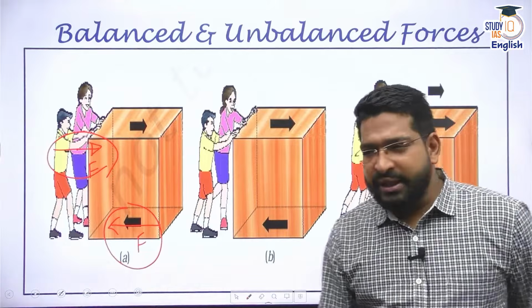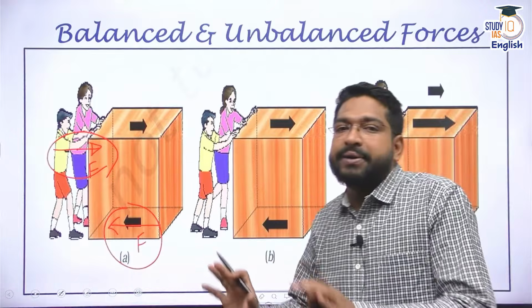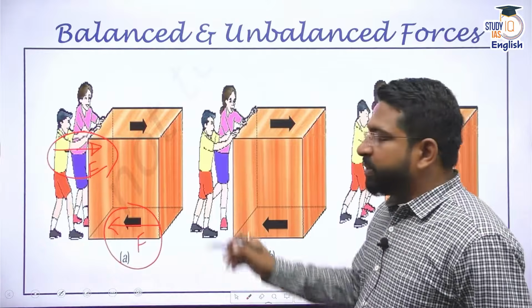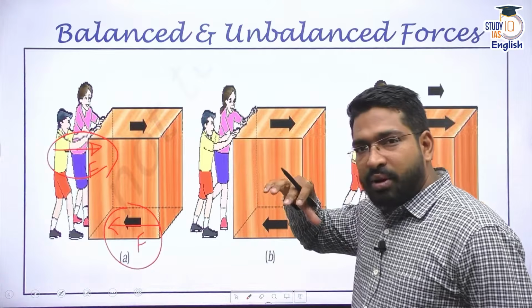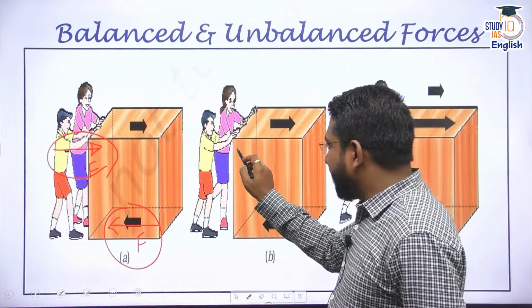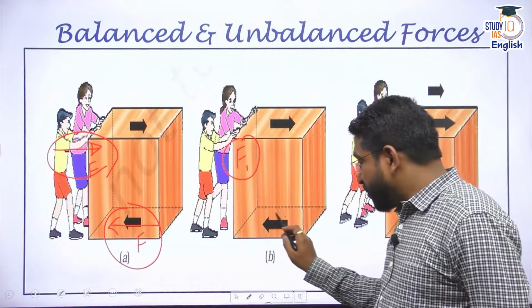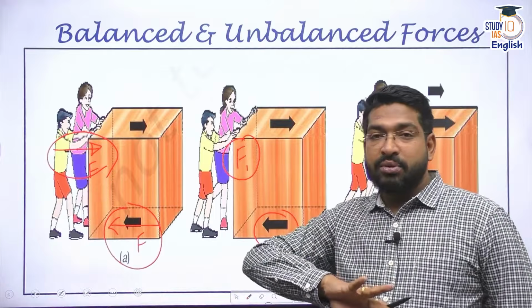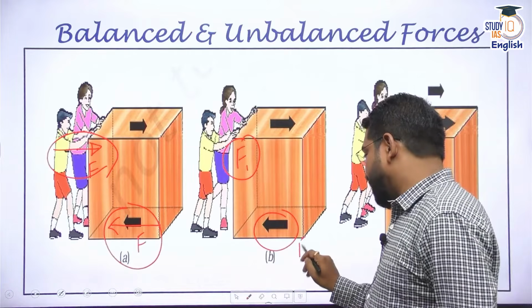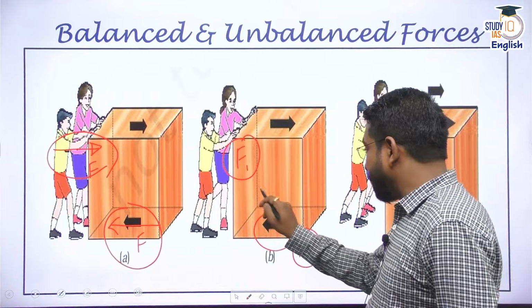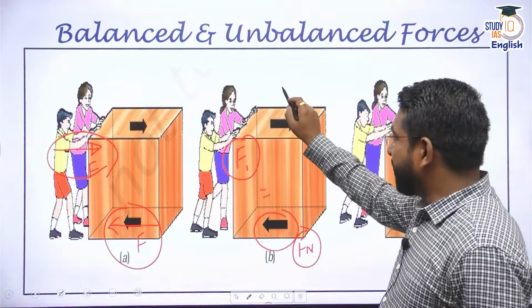So they try to push it harder. Now, these 2 people are using all the energy that they have and again employing force F1, but they are not able to cross the frictional force. The frictional force Fn is again equal to this. That means the body will still be at rest.